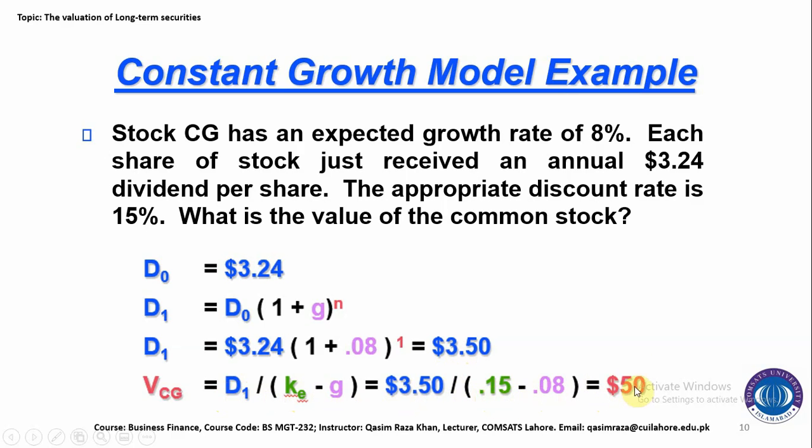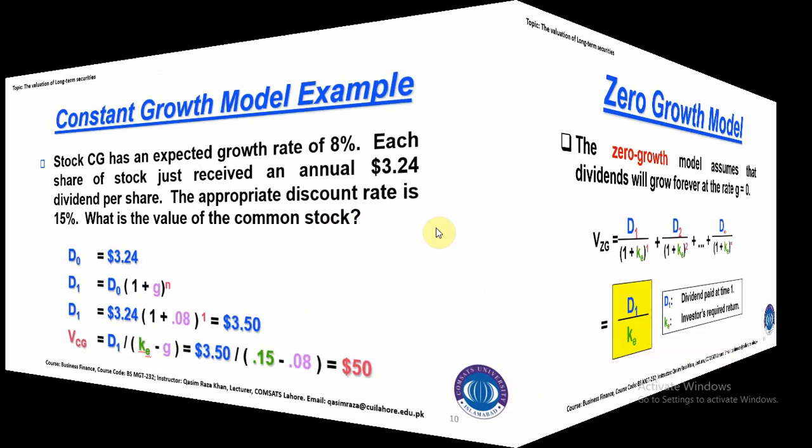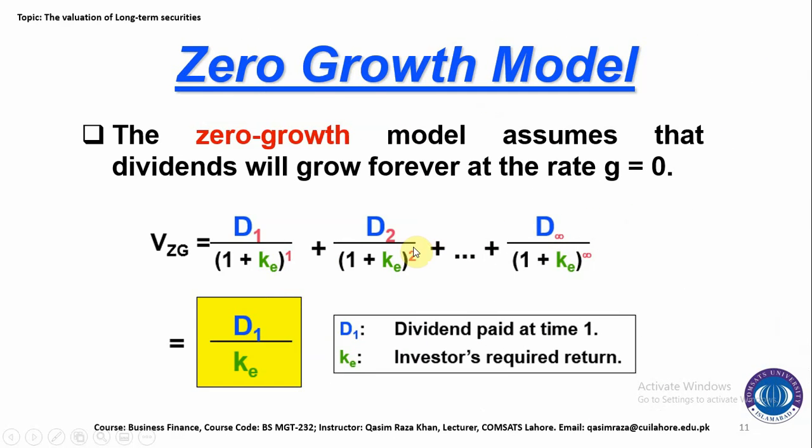So the value of this security and this common stock will be $50. Suppose you are interested to invest in this security, then you need to pay $50 for this security. So the second one is the zero growth model.